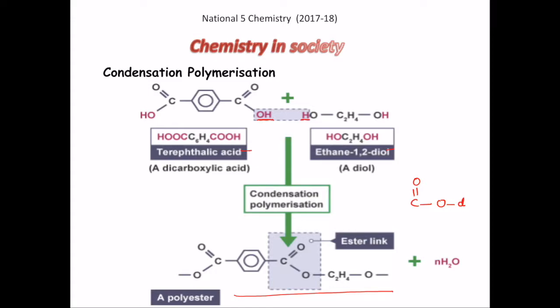So on this side will be the diol molecule, and on this side would be the diacid molecule. This is how you can simplify it.